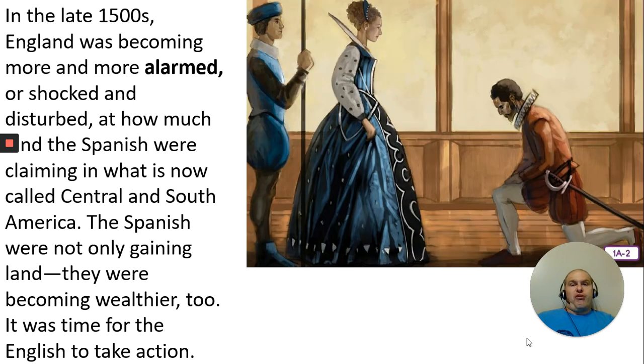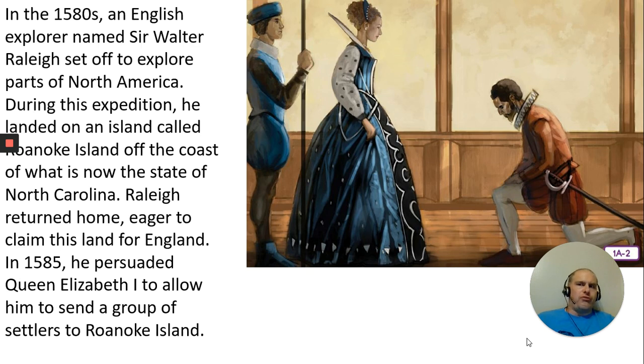In the late 1500s, England was becoming more and more alarmed, or shocked and disturbed, at how much the Spanish were claiming in what is now called Central and South America. The Spanish were not only gaining land, they were becoming wealthier too. It was time for the English to take action.